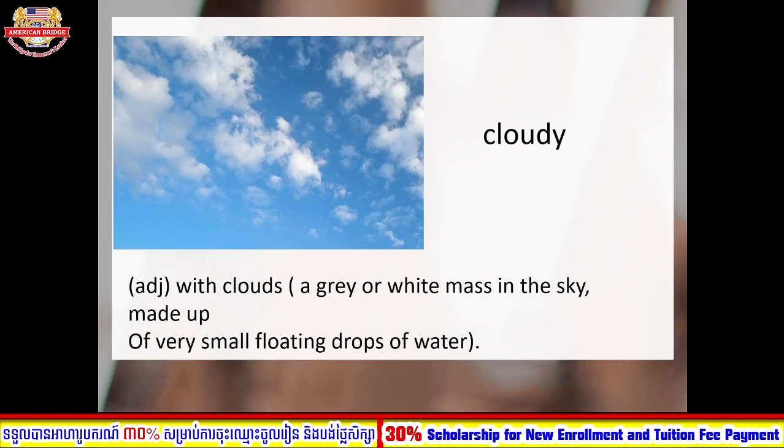As you see in this picture already, cloud is sometimes white, sometimes gray, right? When the cloud is gray, it is nearly raining, right? But when the cloud is white, it means the sun is so bright, right? So you can see in this picture the white color here, this one we call cloudy. Cloudy, right? Okay, so now let's move to the next one.